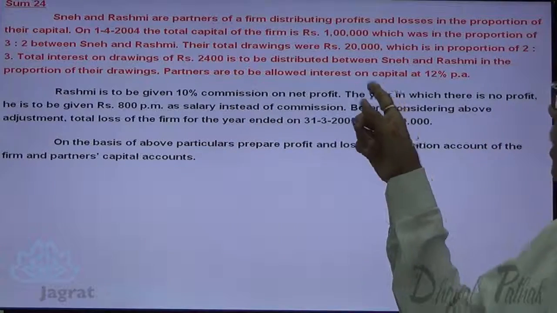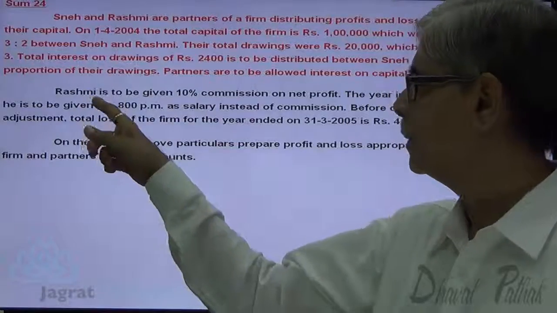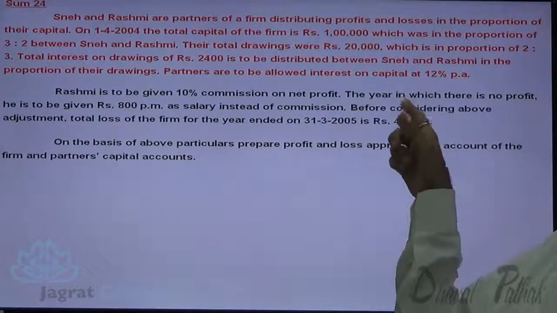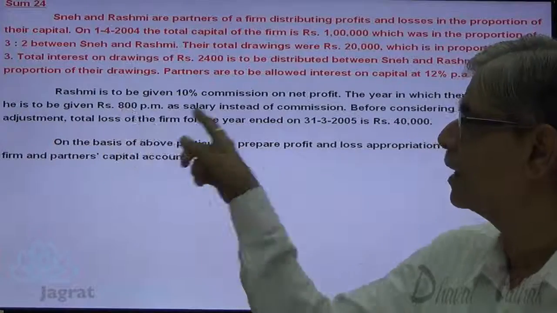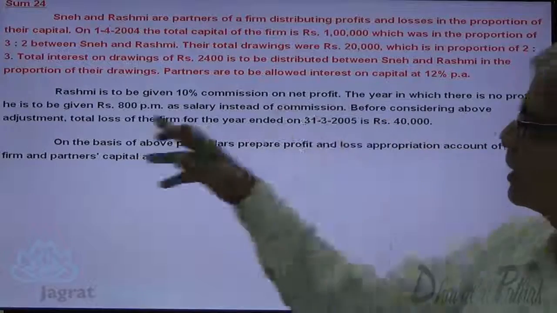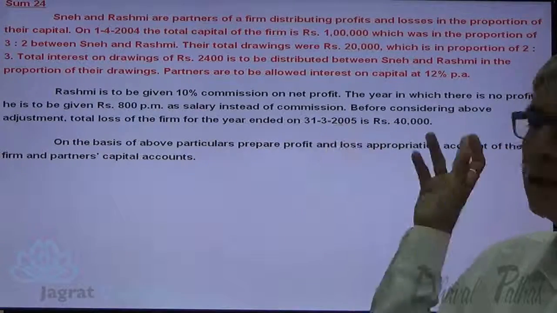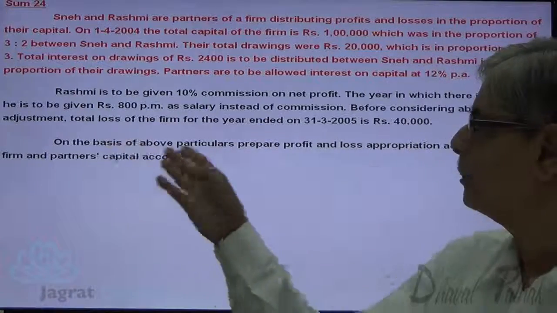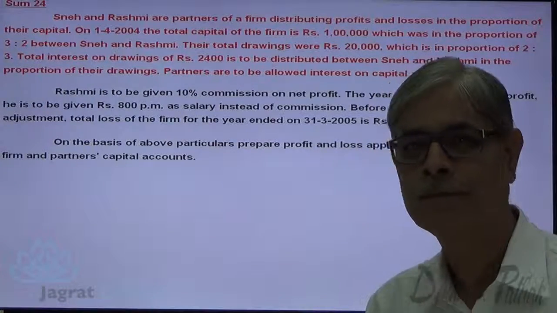Partners are allowed interest on capital at the rate of 12%. Rashmi is to be given 10% commission on the net profit. The year in which there is no profit, she is to be given 800 per month as a salary instead of commission. Before considering above adjustment, total loss of the firm for the year ended on 31st of March 2005 is 40,000. On the basis of above particulars, prepare profit and loss appropriation account and capital accounts.